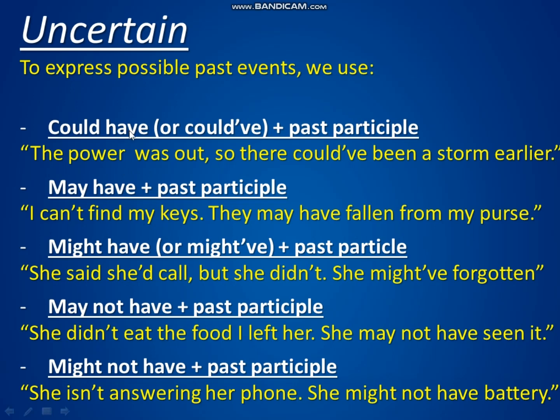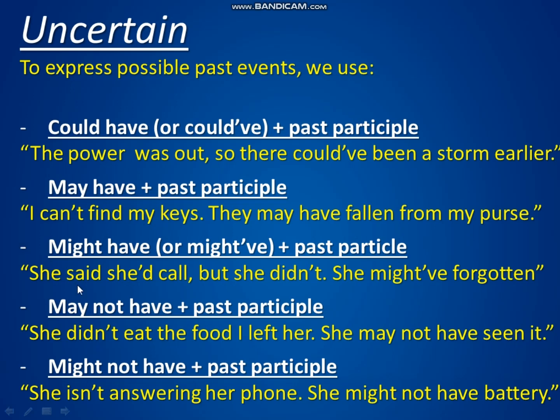The power was out, so there could have been a storm earlier. I don't know. I wasn't home. It's a possibility. Maybe there was a storm. There could have been a storm earlier. We can use may have and the past participle. I can't find my keys. They may have fallen from my purse, for example. I don't know. I can't find them. Maybe they fell from my purse. They may have fallen from my purse.